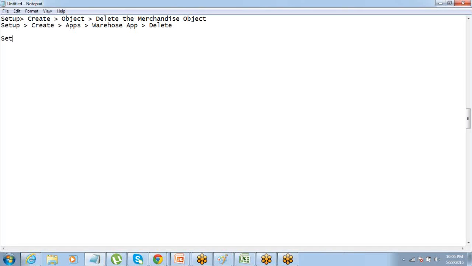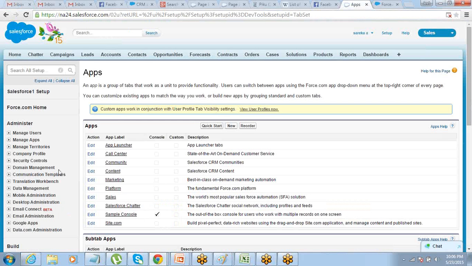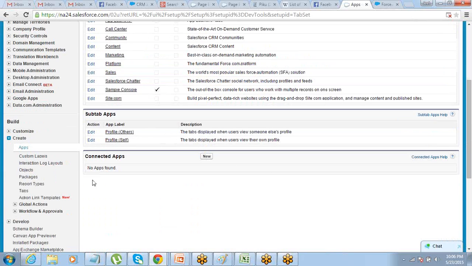Just go to setup, create object, and say new. Please do this, new or new custom object, something like that. Just go to setup, create object, and then click on new.